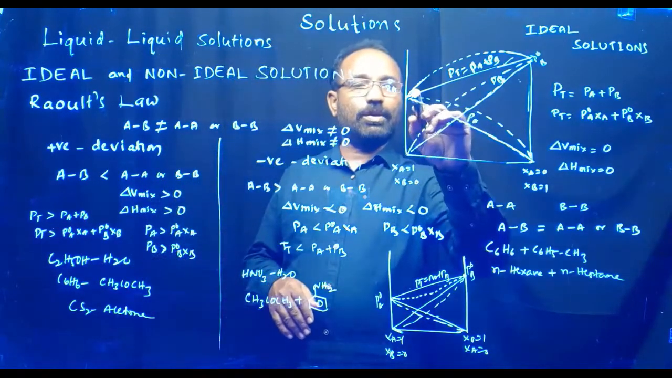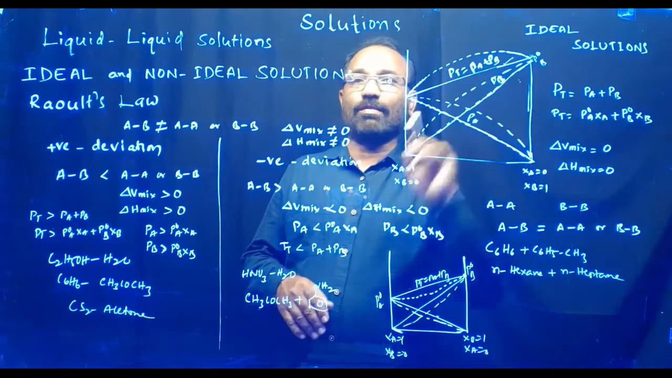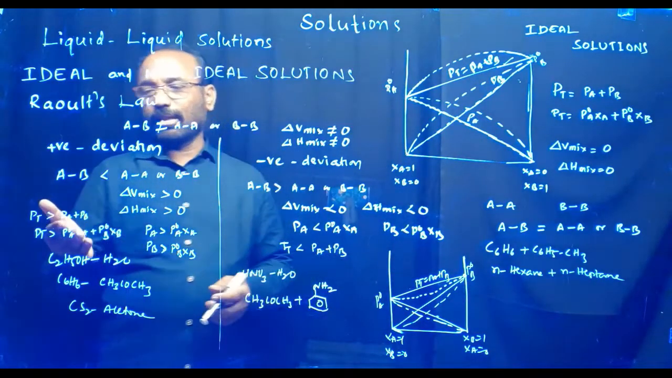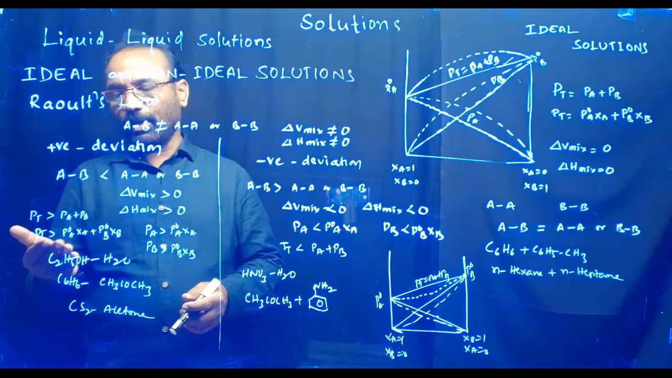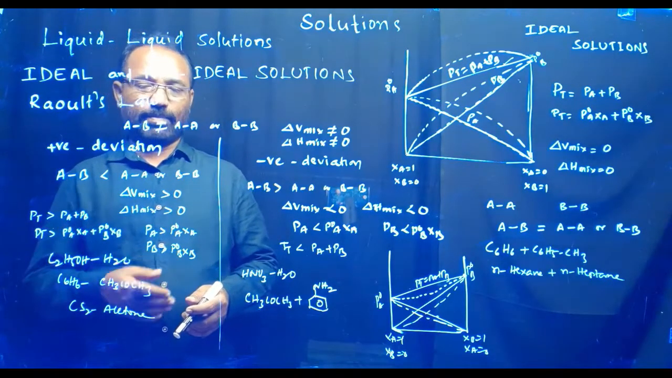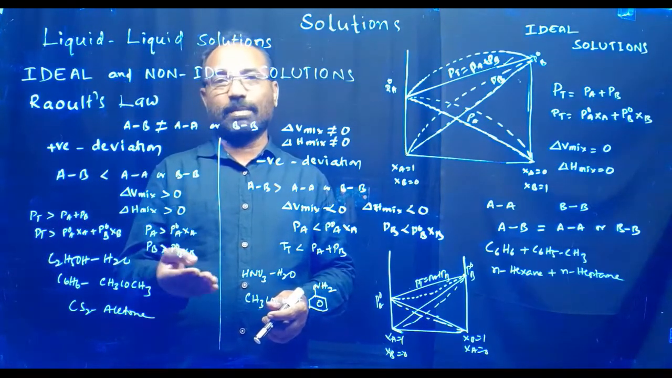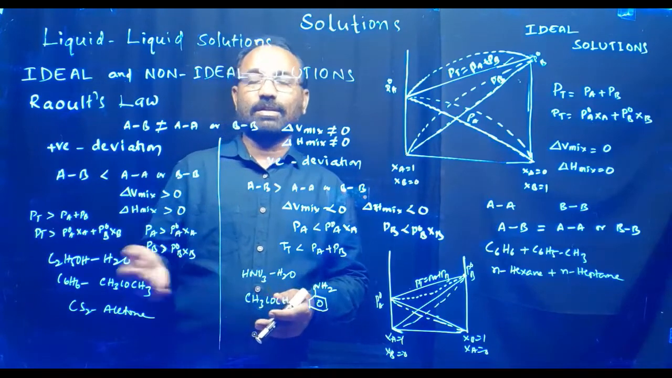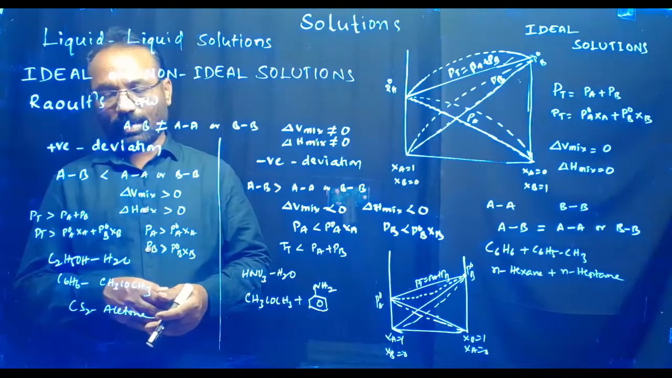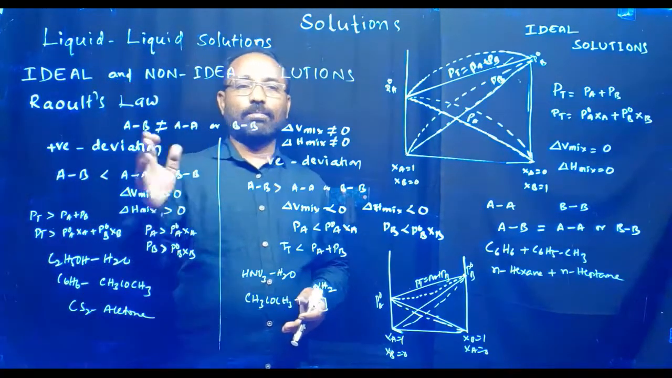In case of positive deviation, the experimental value is more than the theoretical or calculated value. Or P total is greater than PA plus PB, or P total greater than P naught A XA plus P naught B XB, or PA greater than P naught A XA, PB greater than P naught B XB. This type of relation was asked in previous examinations. Examples: ethyl alcohol and water, carbon disulfide and acetone. These are the examples of positive deviation.